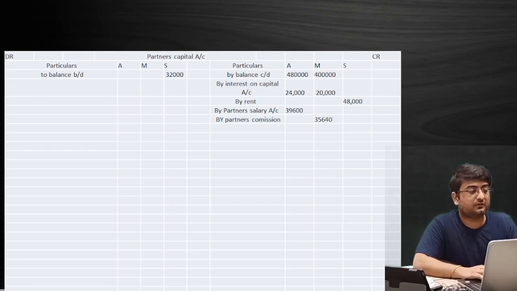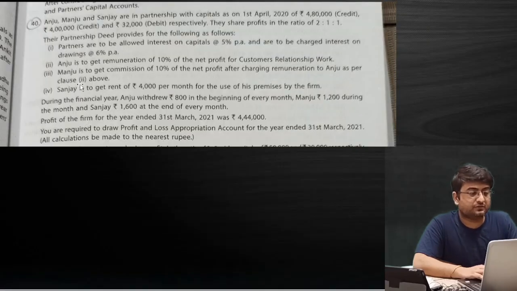Now we'll go to the question again. Manju is to get commission of 10% on profit after charging remuneration to Anju as per clause 2. We have done that. Now Sanjay is to get a rent of 4,000 per month. We have also done that. Okay. Now during the financial year, Anju withdrew 800 in the beginning of every month, Manju 1,200 during the month, that means in the mid of the month, and Sanjay 1,600 at the end of every month. So we'll have to find the interest and drawings for each partner.